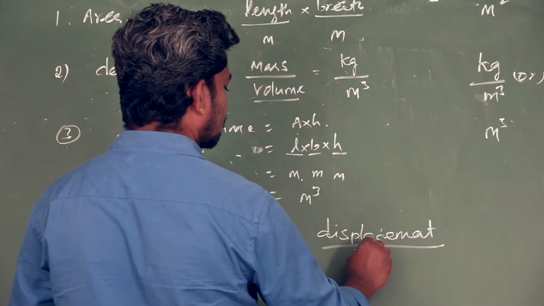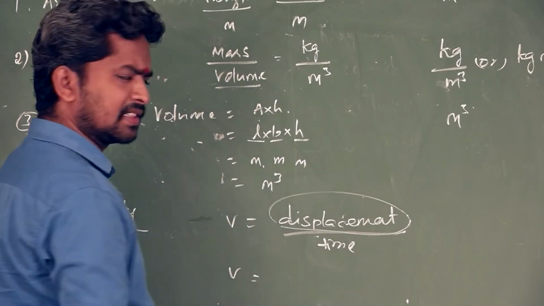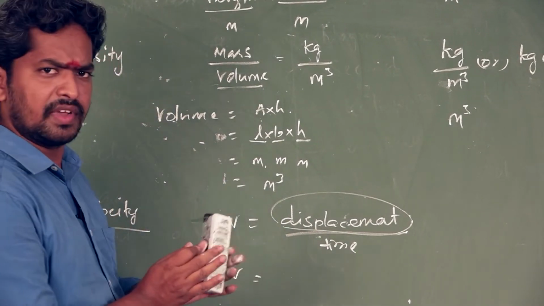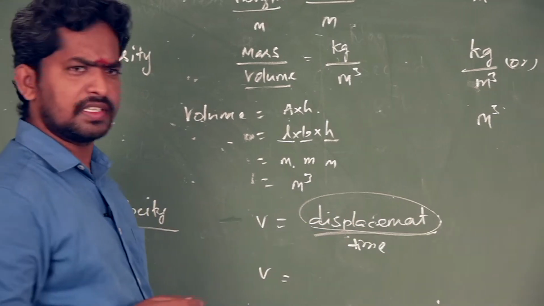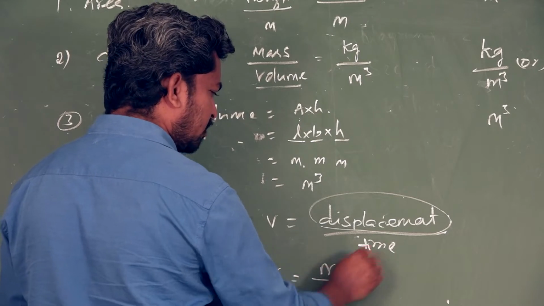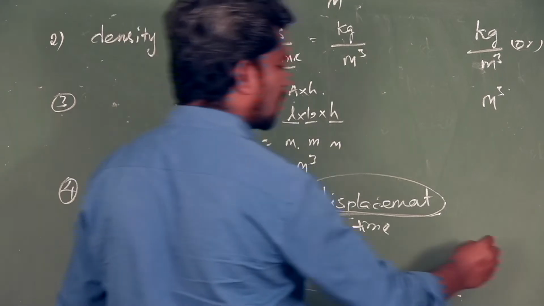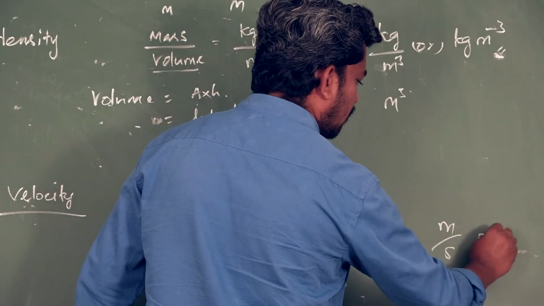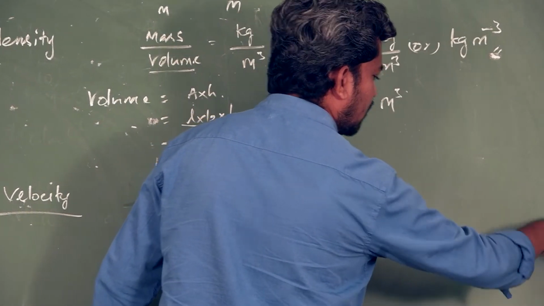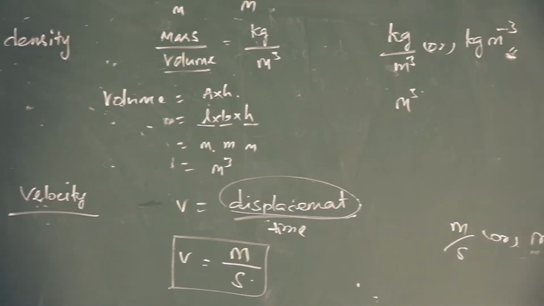Displacement is nothing but a length, the distance between 2 points. What is the unit of length? Meter, divided by time in second. So the unit of velocity is meter per second, or meter second power minus 1.